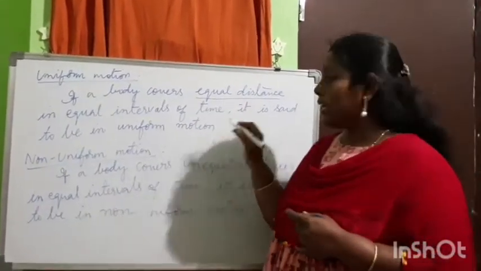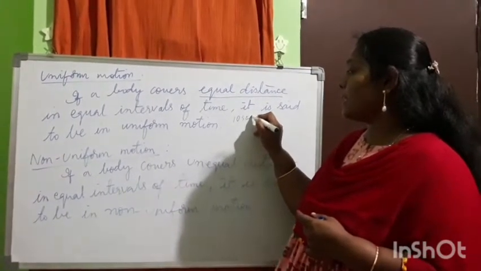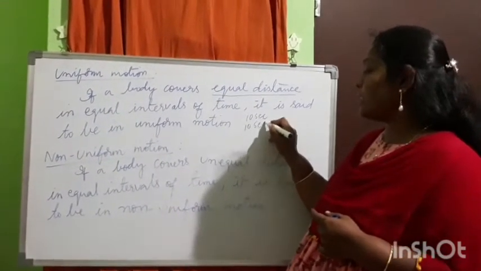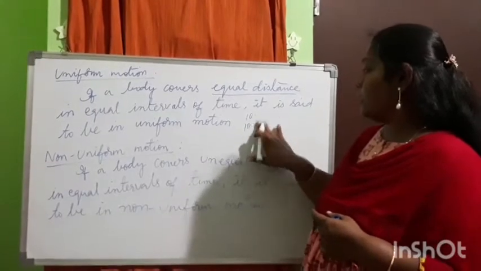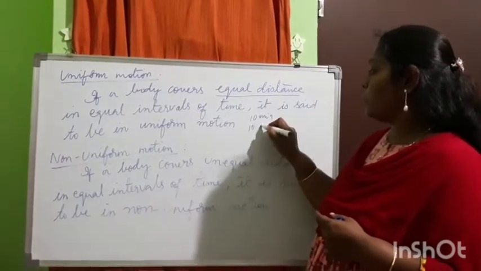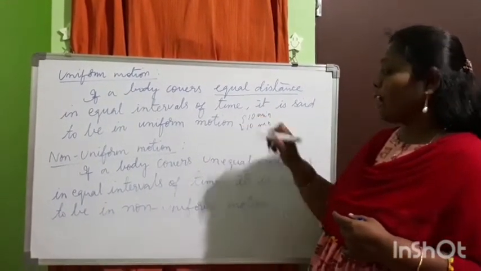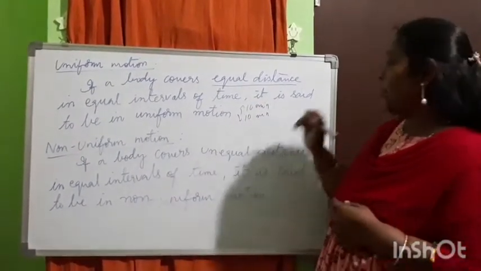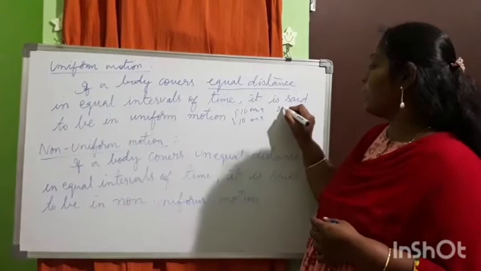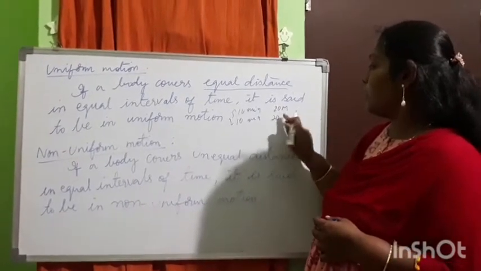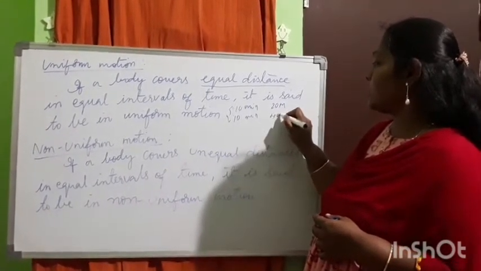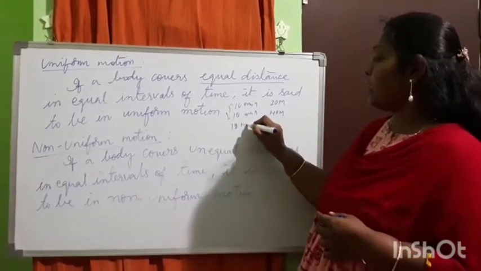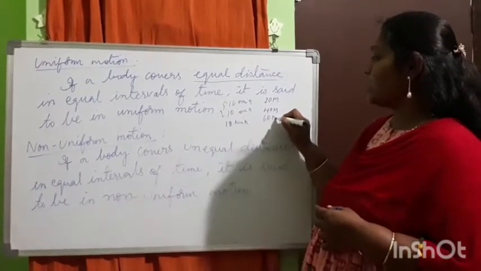So I said that we have taken an example of 10 seconds. So for every 10 seconds or 10 minutes, the interval of time is the same. In this same time, if the object moves around 20 meters, here it will become 40 meters. Again another 10 minutes, 60 meters.